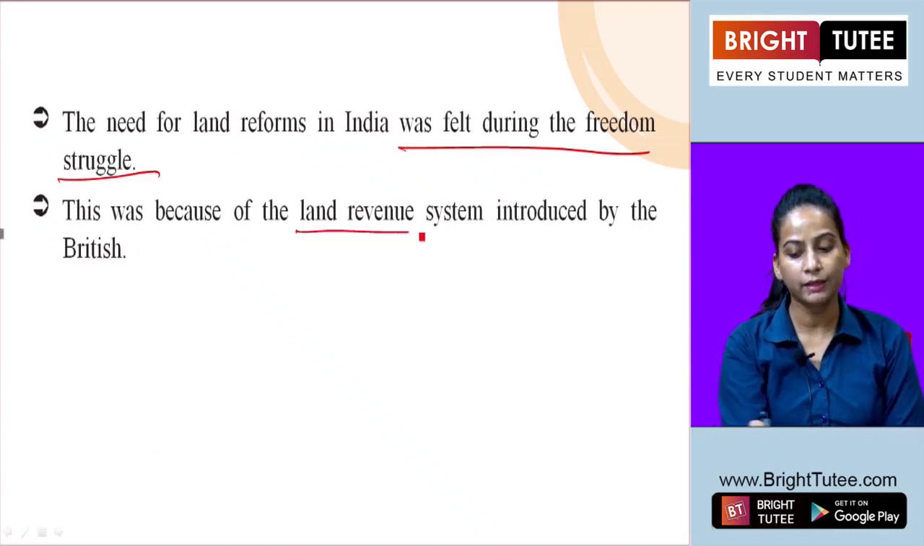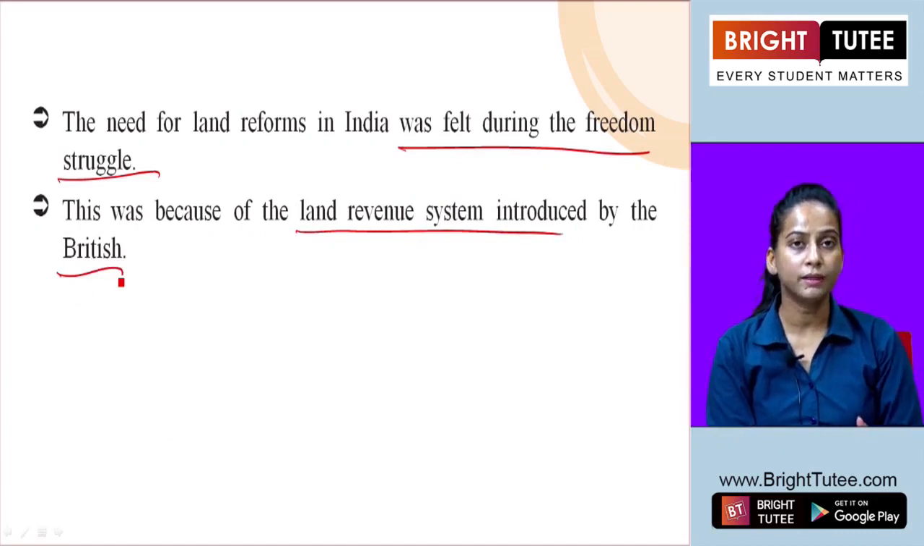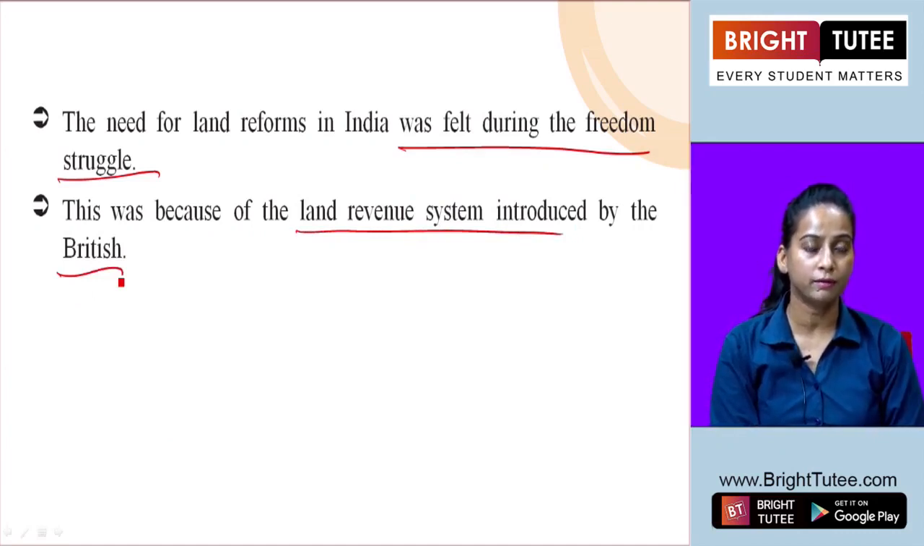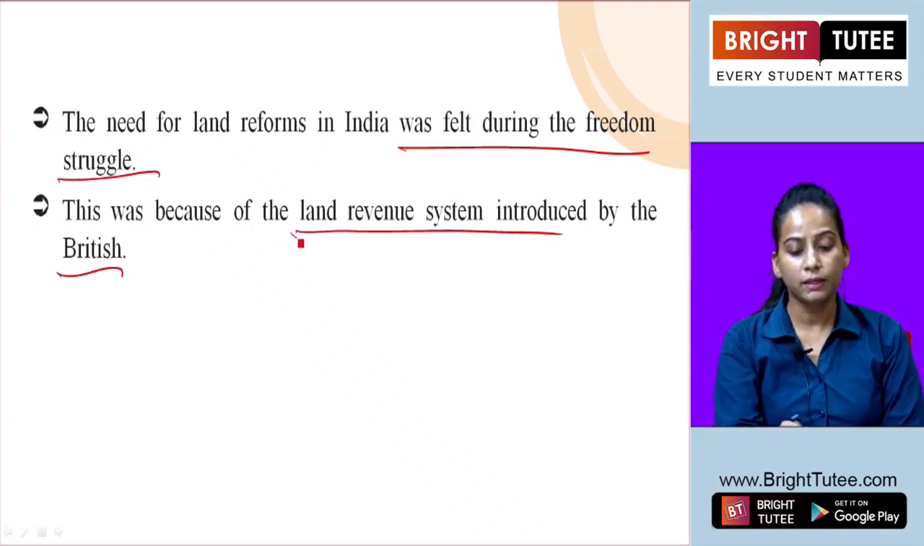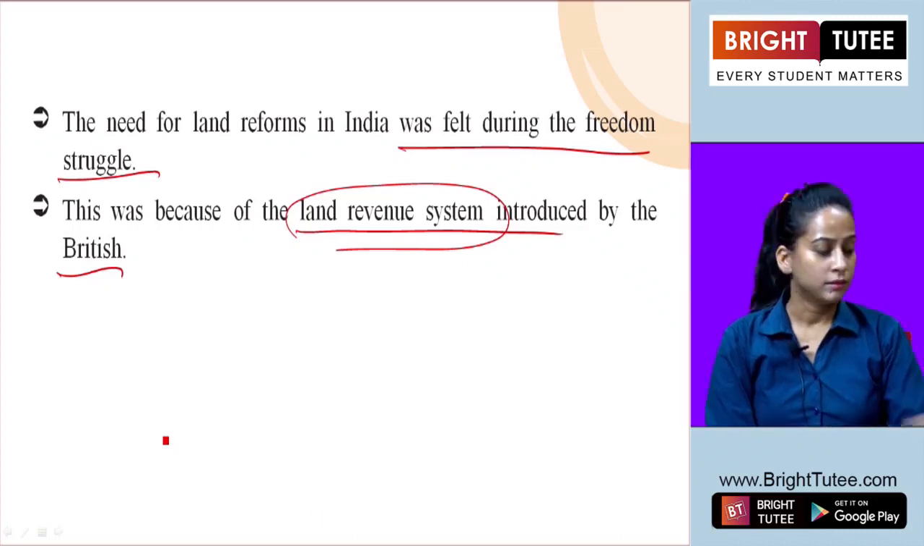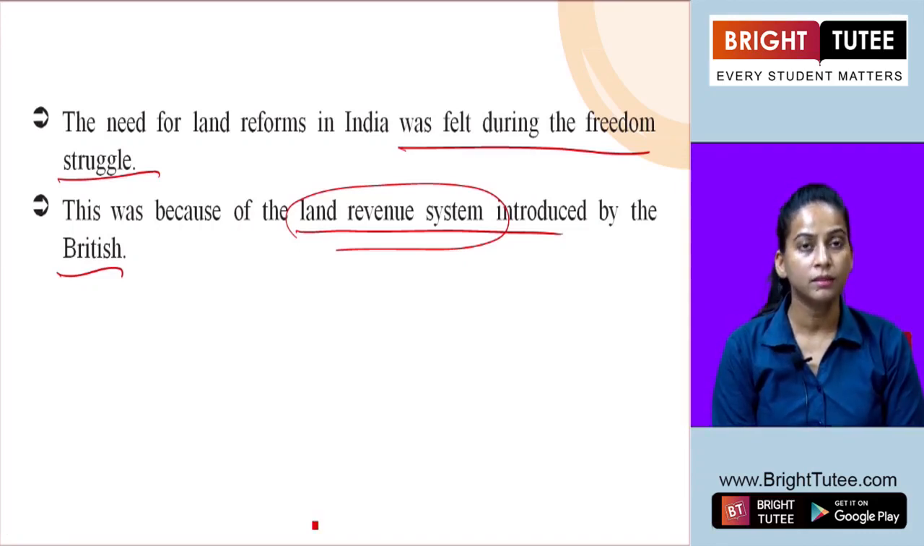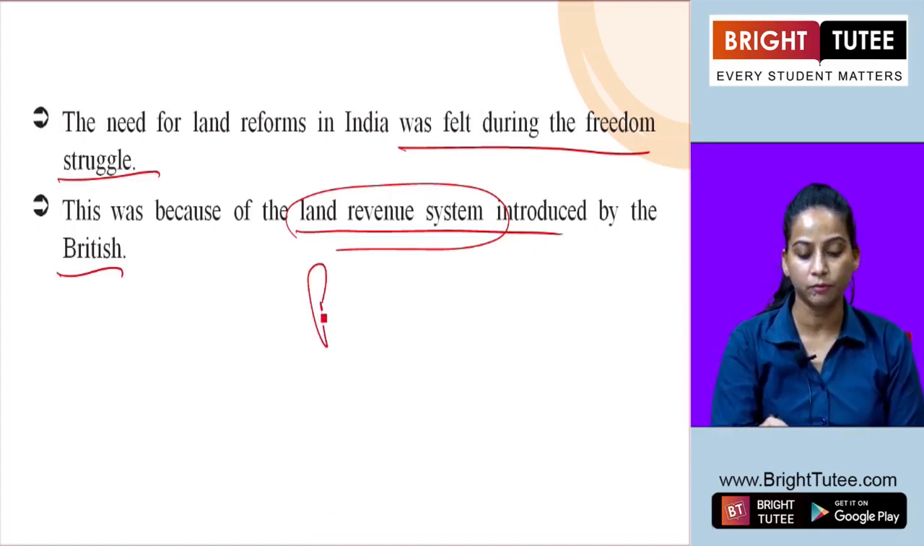This was because of the land revenue system introduced by Britishers. And why did this need start arising during that time period? Because the land revenue system introduced by Britishers was leading to the exploitation of landless farmers and the other farmers, under which system the condition of the poor farmer, or the agricultural sector, was bad. Different movements you might have heard of, the peasant movement, also started